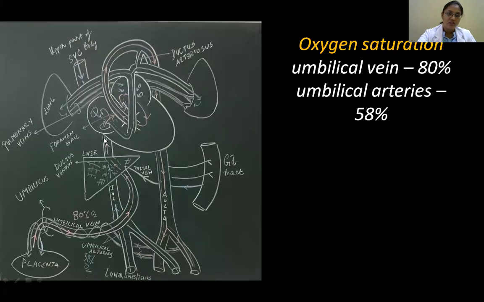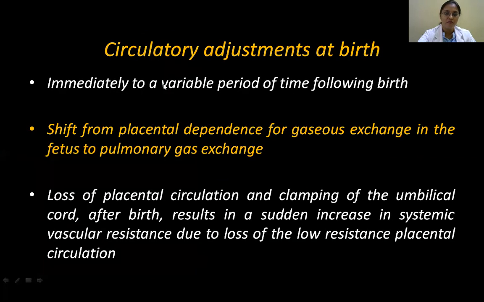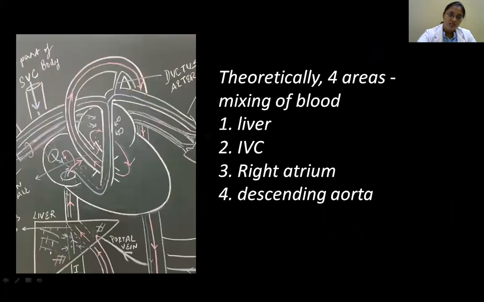So you can see the mixing of the blood here in the liver. In the liver here, so two different are there: oxygenated, deoxygenated. And again here in the inferior vena cava. Then again here you can see. Then again here they're mixed. It's only a theoretical way. So throughout, the right to left shunting is there in the fetus.